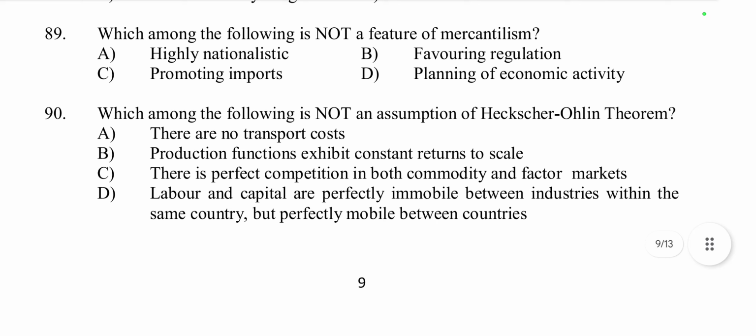Then question number 90. Which among the following is not an assumption of free trade theory? The first one is that there are no transport costs. According to free trade theory, there are no transport costs.